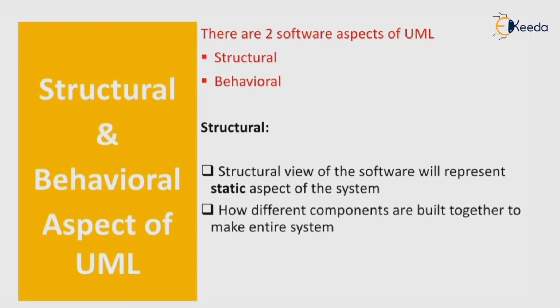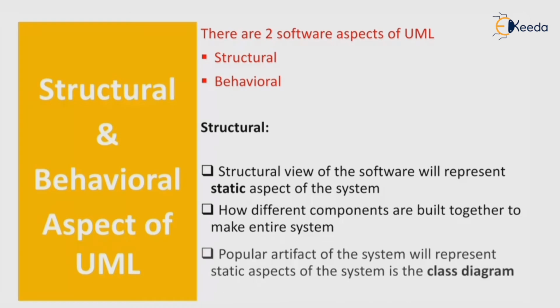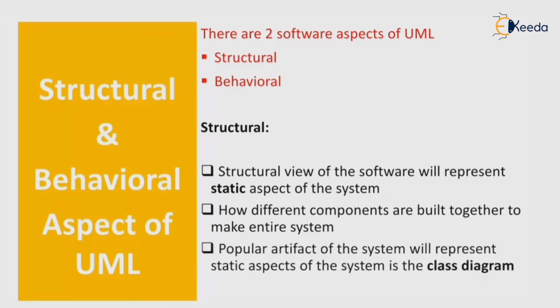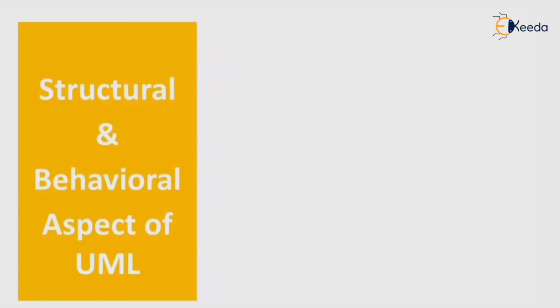How different components are built together to make the entire system is included in the structural aspect. The most popular example of an artifact representing the static aspect of the system is the class diagram.